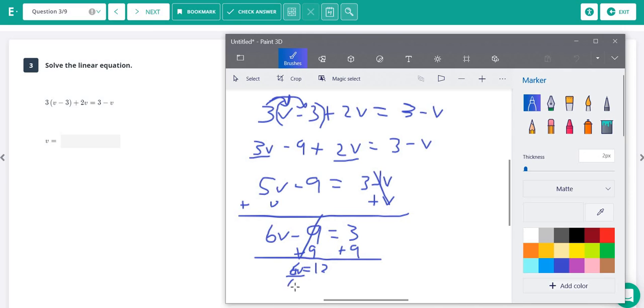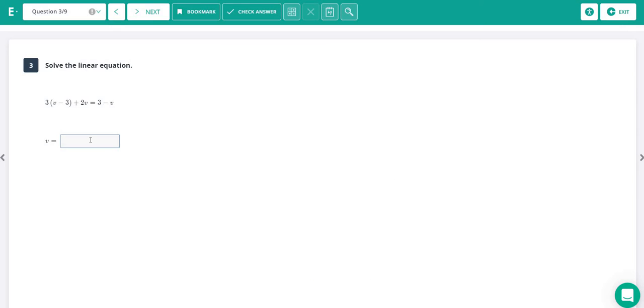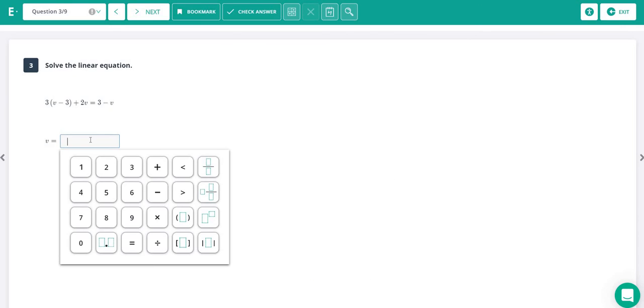So now we have to divide both sides by 6. Again, the 6 times v, so we do the opposite, which is divide. Divide both sides by 6. And I'll write it over here. These will cancel, just leaving us v. And 12 divided by 6 is 2. So our answer here is 2.